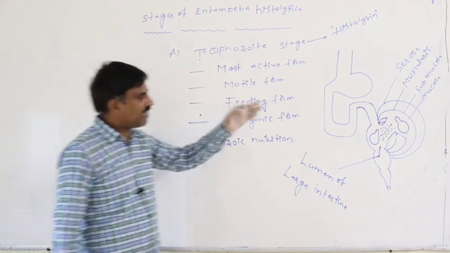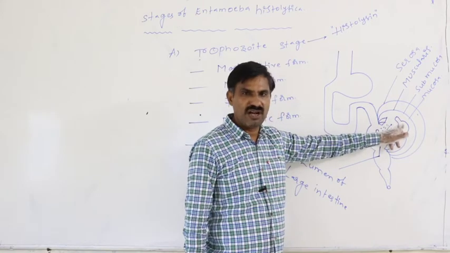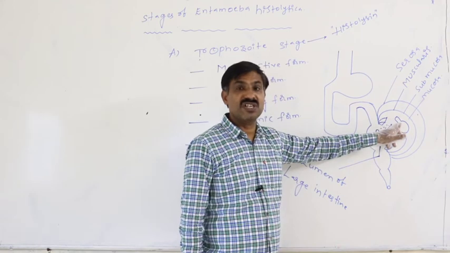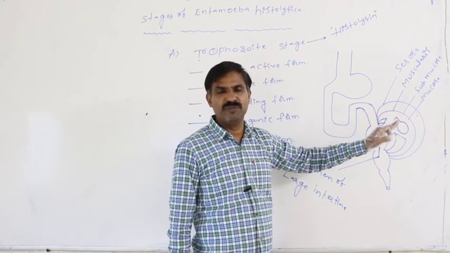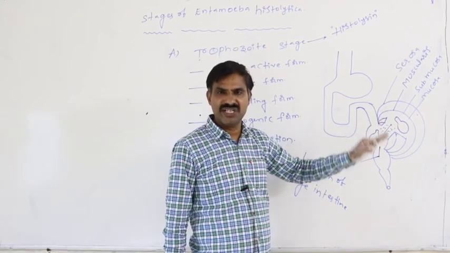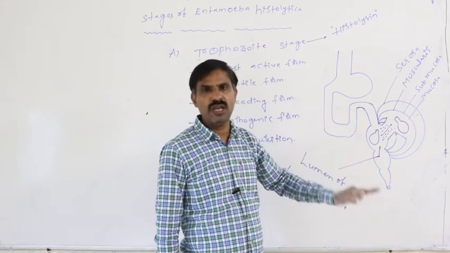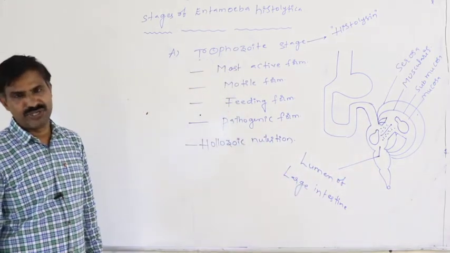After entering the mucosa and submucosa of the large intestine, this trophozoite starts feeding on the blood, the liquid part of the blood. It also ingests RBC, WBC and platelets as a whole. So only that is said to be holozoic nutrition.